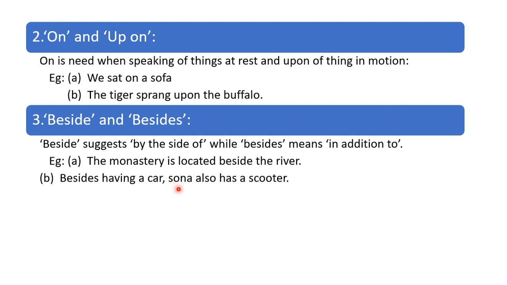Besides having a car, Sona also has a scooter. So in addition to the car, she has a scooter. So besides is used for in addition to. Besides having a car, Sona also has a scooter.